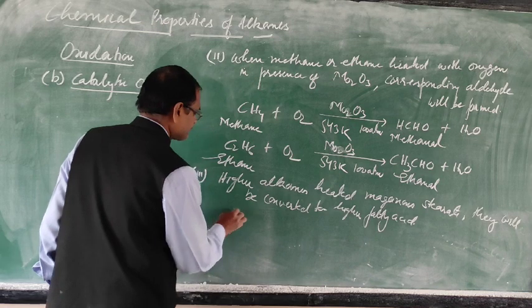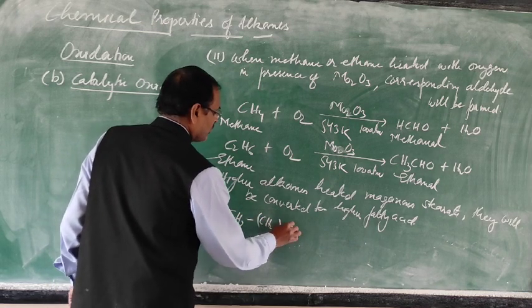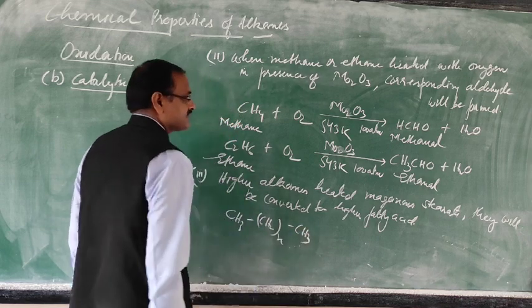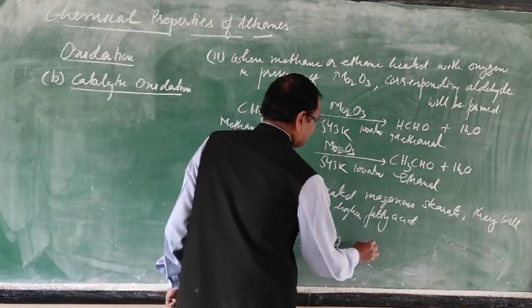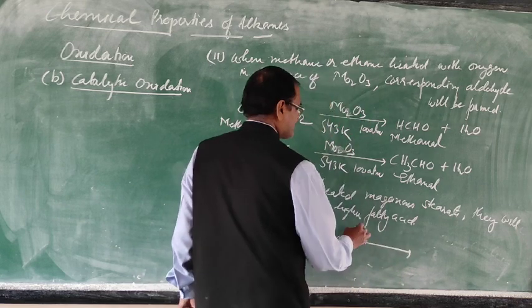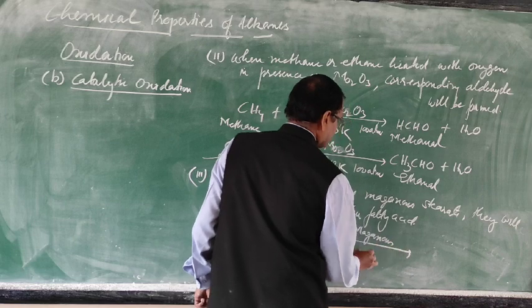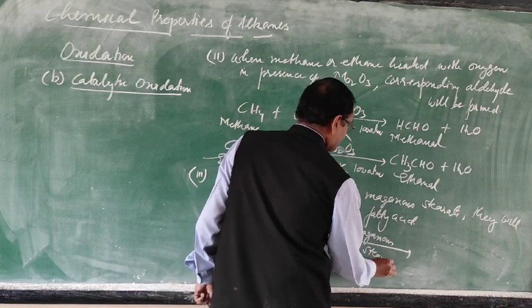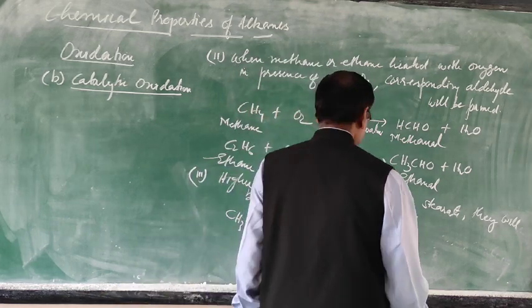Just to see, CH3, CH2 n, CH3, then oxygen, manganese stearate, it is converted to the corresponding fatty acid.